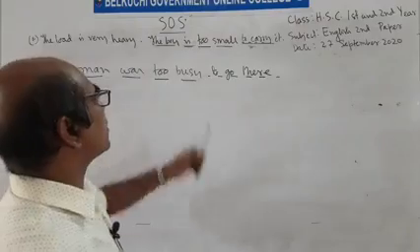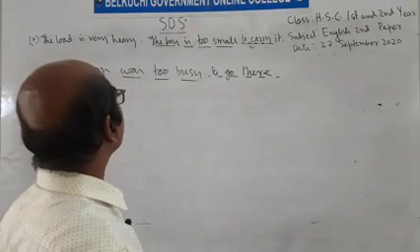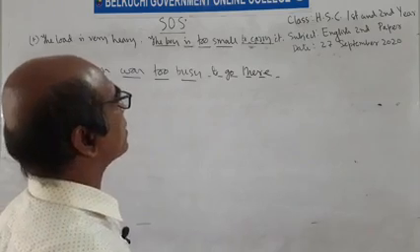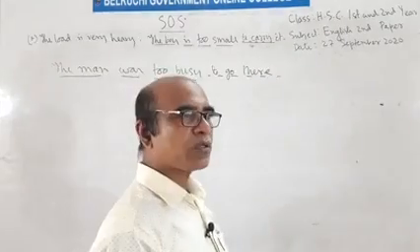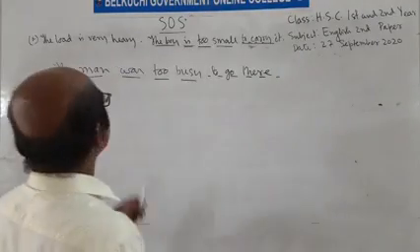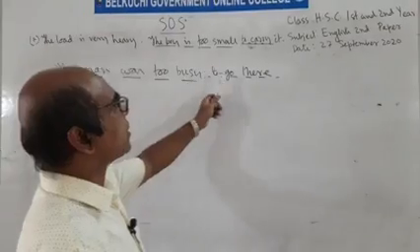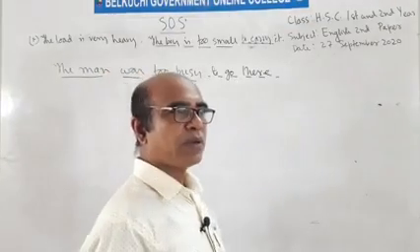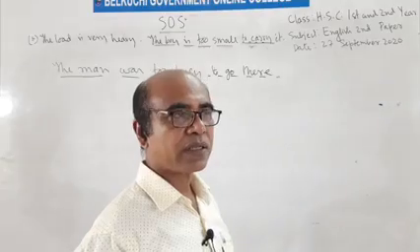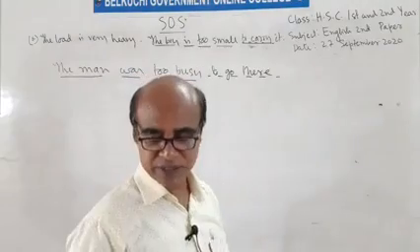The man was too busy, meaning the man was so busy that he could not go there. The load is very heavy, the load is very heavy. The boy is too small to carry it, the boy is so small that he cannot carry it. It's an important structure, subject plus verb to be plus to plus adjective plus infinitive. By using this structure we can complete such kind of sentences.